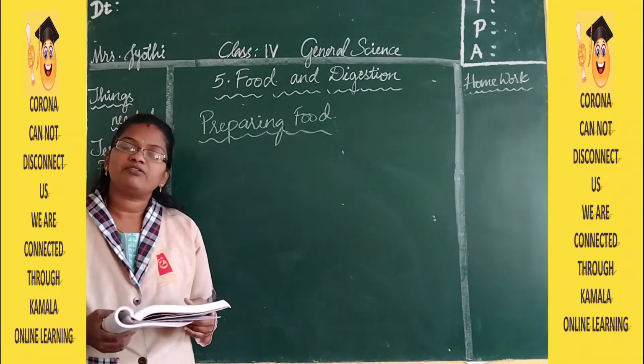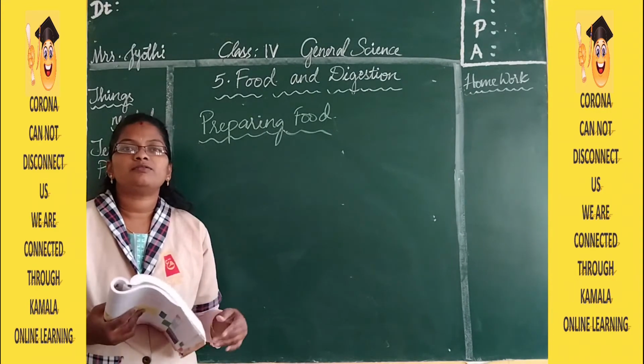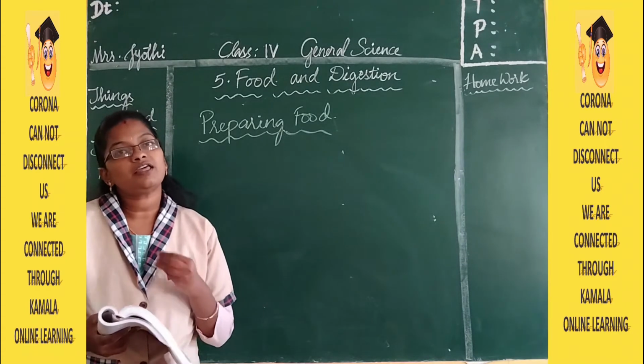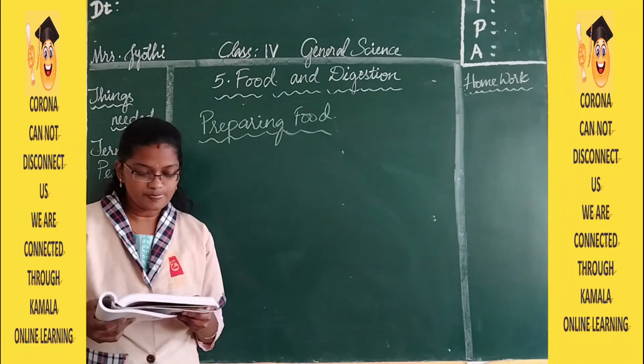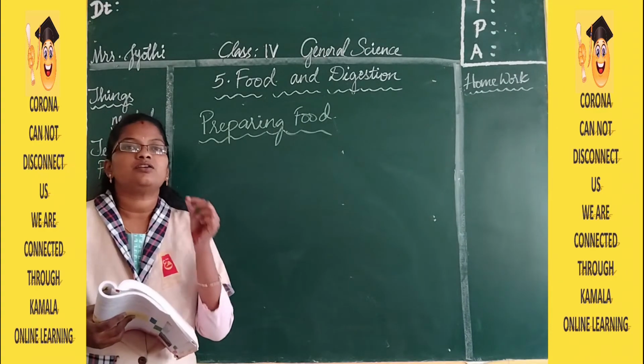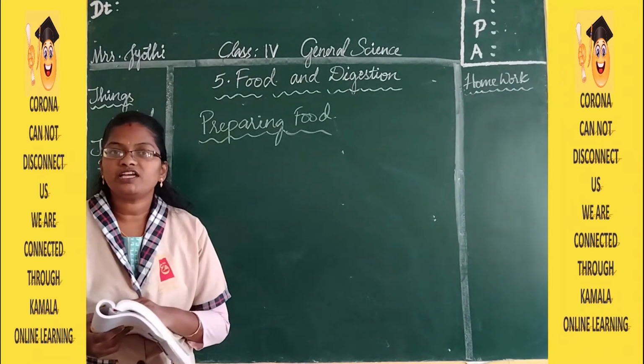We do not cook them. But for small children, their mothers cook the apple, they cook the banana and feed them. And some vegetables like carrot and onion, these also we eat raw.